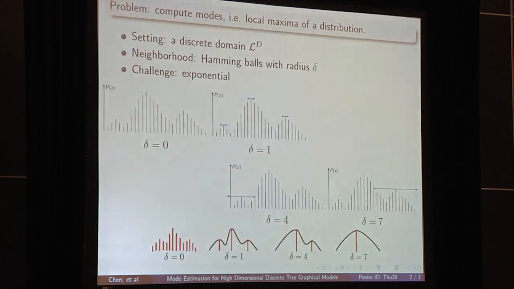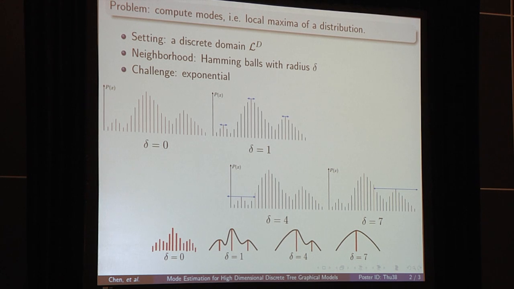Our main goal is to compute modes of a graphical model. Modes are defined as local maximums, and our domain is generally a discrete domain. We have d dimensions, and for each dimension, we have a set of discrete values. To define modes, we first have to define the neighborhood. We use a Hamming ball centered at the element with radius delta as a neighborhood. And then we can define a mode as an element which has bigger probability than everyone else in its neighborhood.